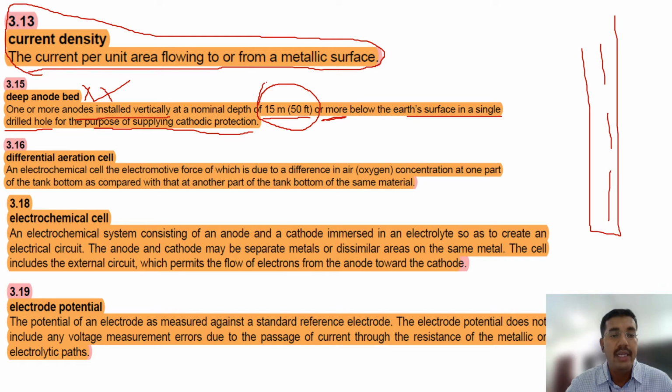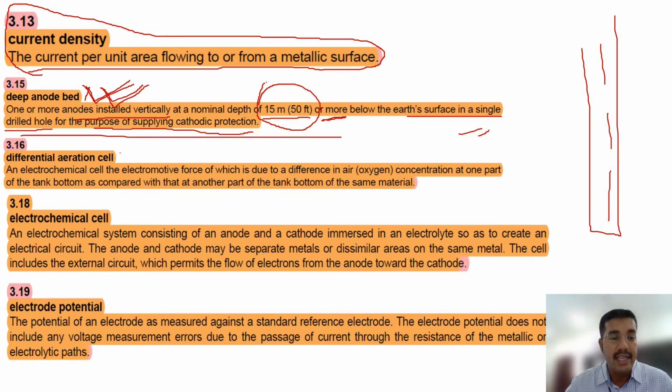Very important. 100% they ask this question. I see this question repeating many times. For deep anode bed, they will put many options, like 15 meter, 50 feet or more or less. So remember deep anode bed.